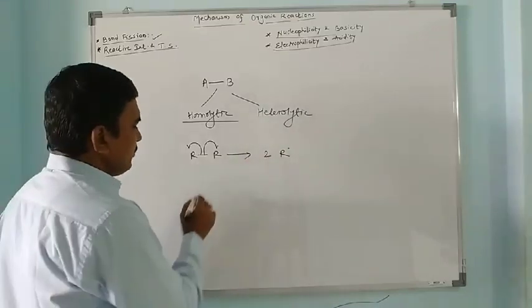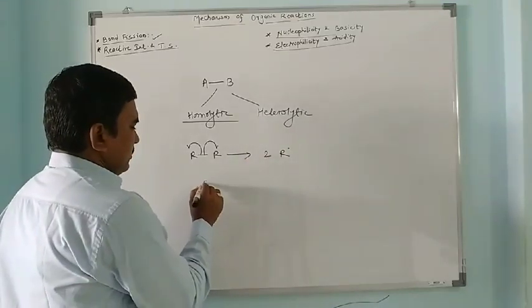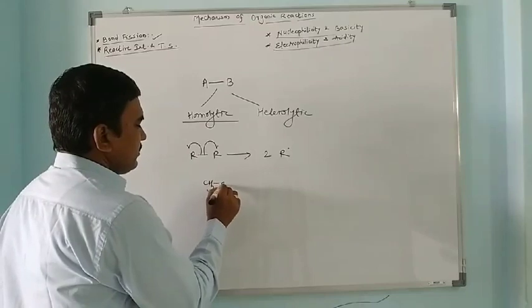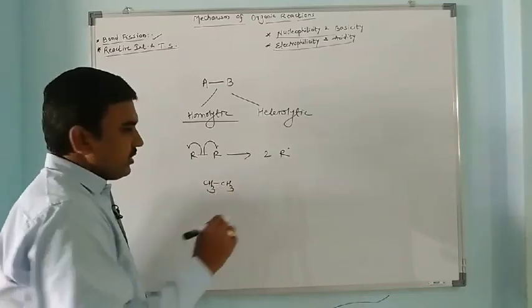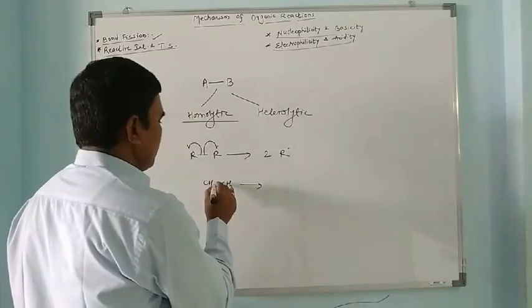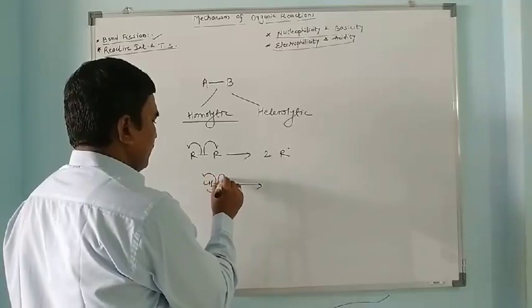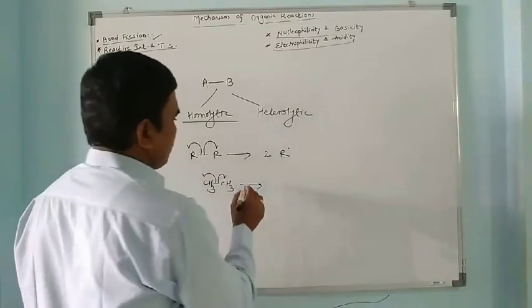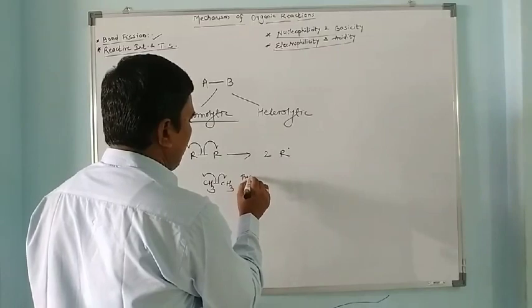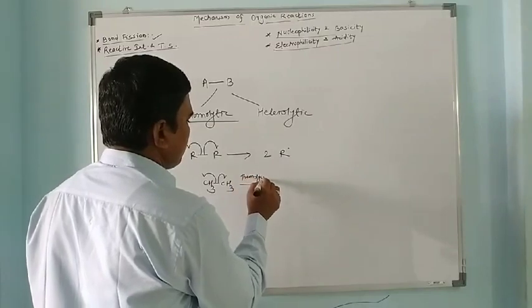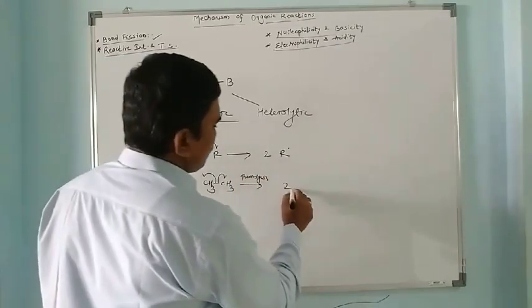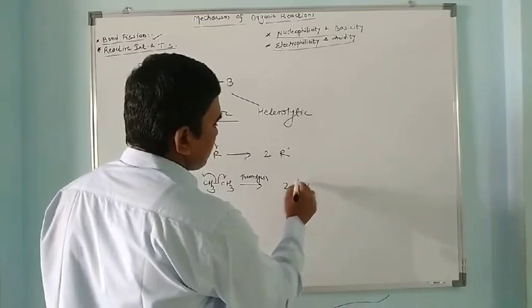If we see example of CH3 ethane, when it undergoes thermolysis, so we get here 2 methyl radicals from this.